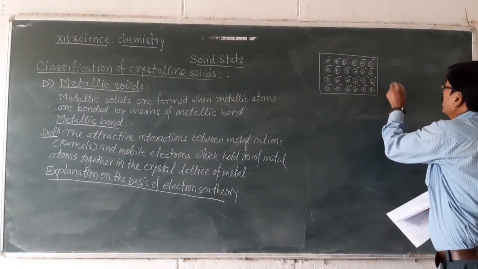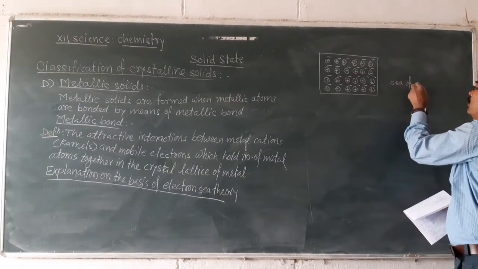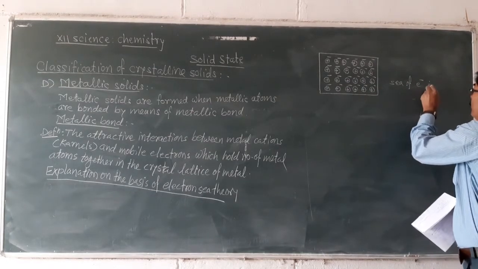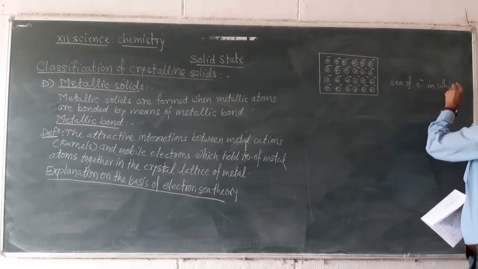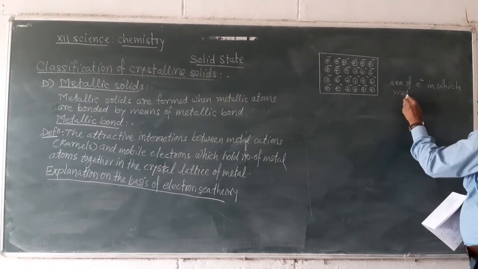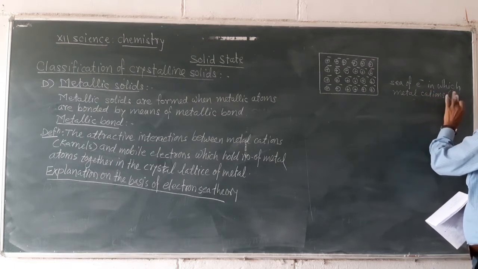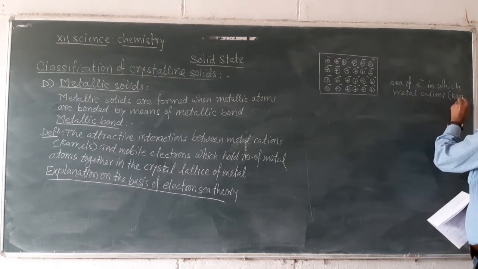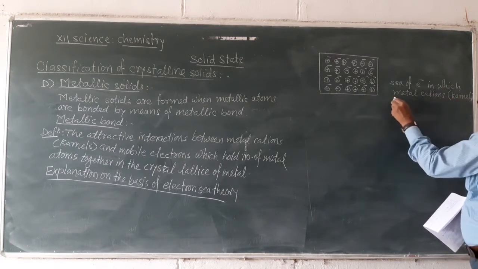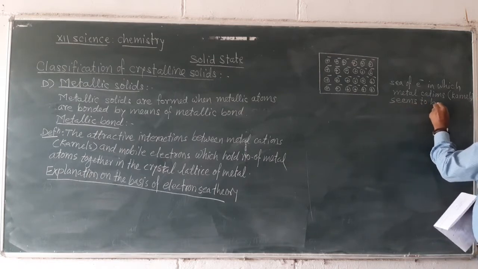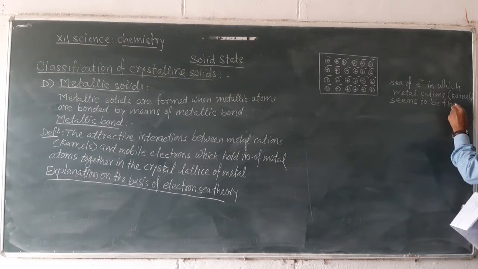a sea of electrons is formed in the crystal lattice in which metal cations, or they are positive centers called kernels, seem to be floating in the sea of electrons.